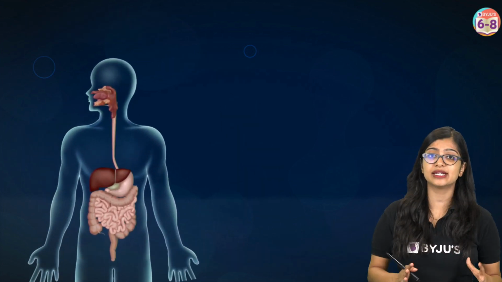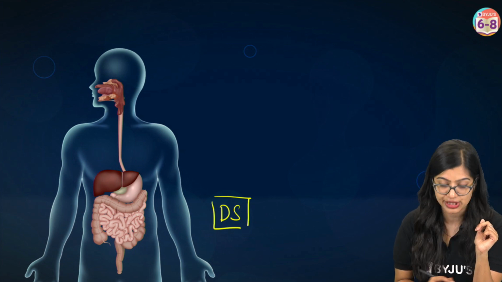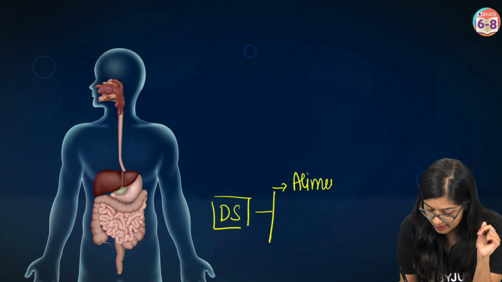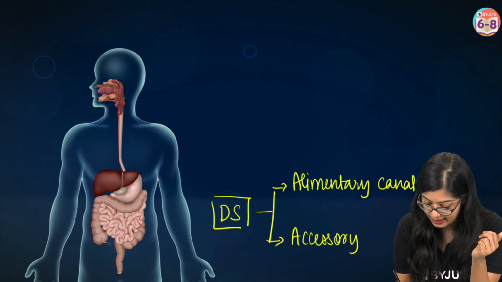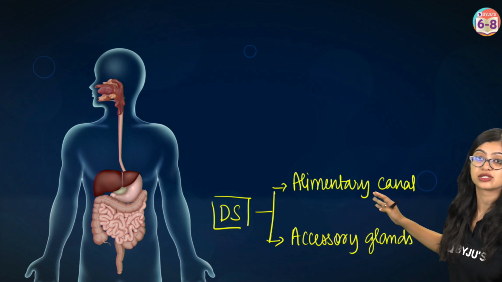So let's get started with the human digestive system. Now the human digestive system has 2 parts, okay? So I'm just going to write DS here, a short form for digestive system. Now it has 2 parts, which first includes the alimentary canal. And then, of course, it includes accessory glands, or sometimes associative, but accessory glands is the better one, right? So we have these 2 parts of the digestive system.